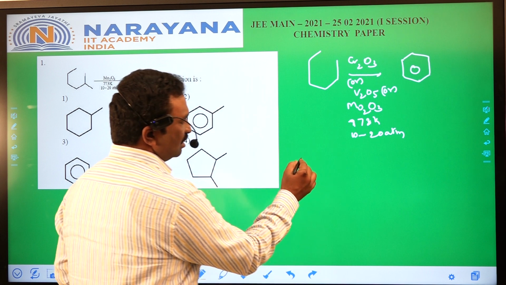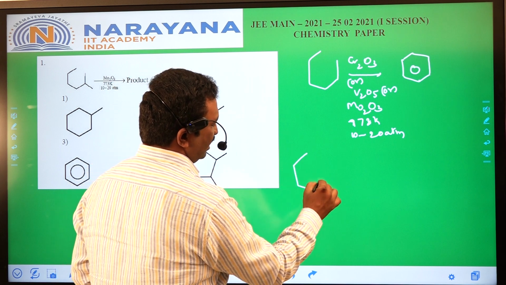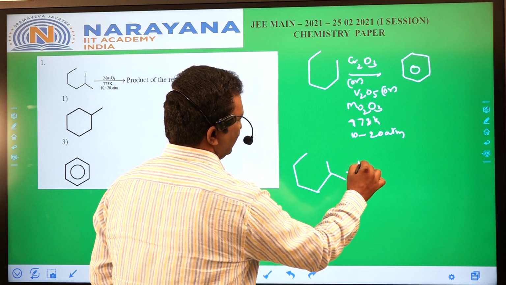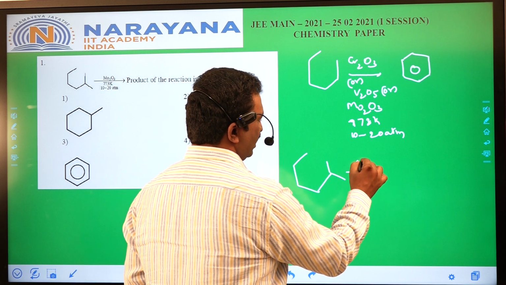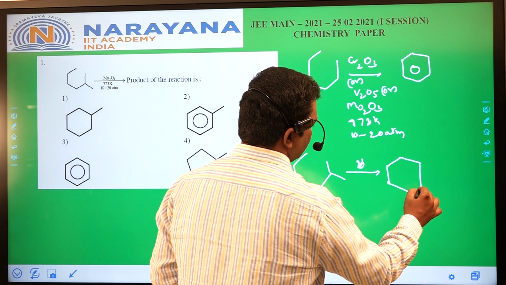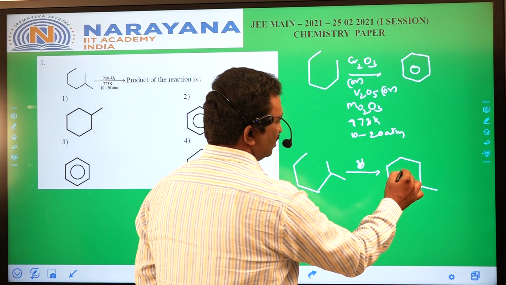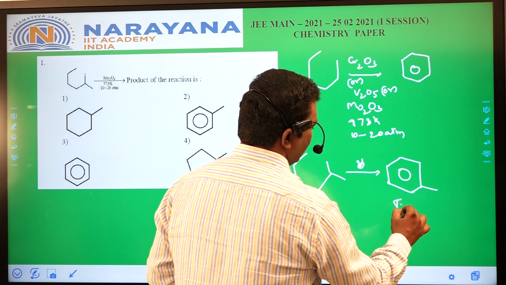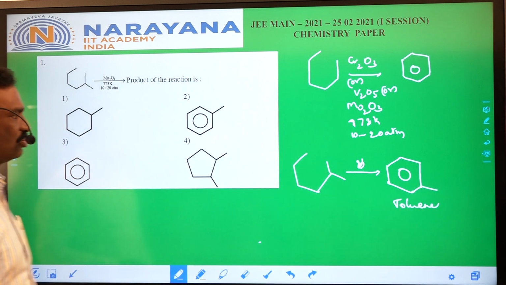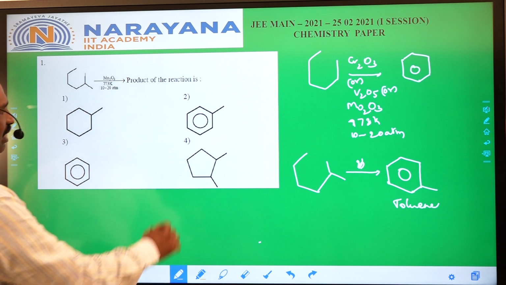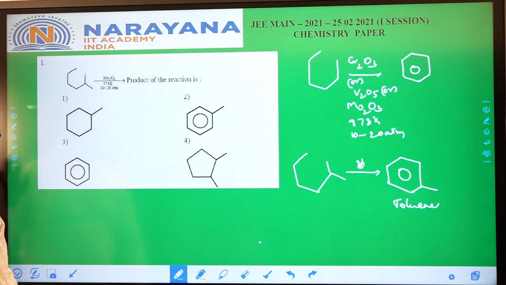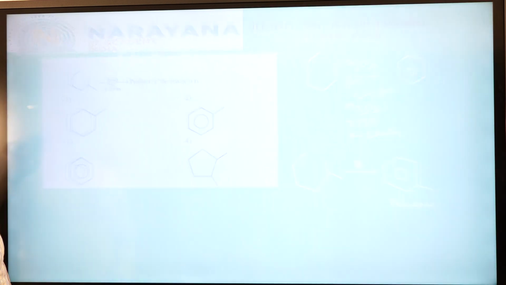So if there is isoheptane treated with the same reagents, any of these reagents we can use, we get aromatic compound, aromatization takes place. Toluene is the product. So in this case the product is toluene. This is the correct one. Second option. Let me proceed further.